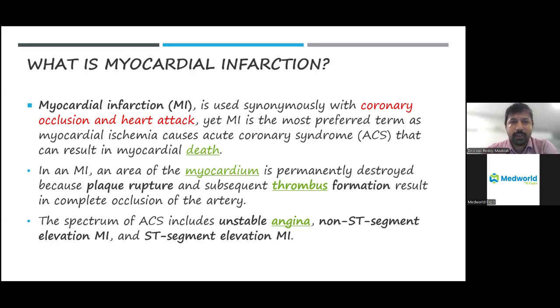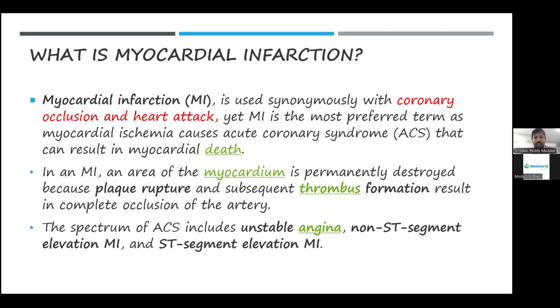Atherosclerosis is a continuous process, and because of hypertension, diabetes, and smoking, which are the common risk factors, plaque rupture can occur. Whenever a plaque rupture occurs, it attracts the platelets as well as the red blood cells, forming the clot. This is the simple pathological process behind myocardial infarction. Once there is a plaque rupture, a thrombus forms, and this thrombus reduces the blood supply to the cardiac muscle, which causes the heart attack.